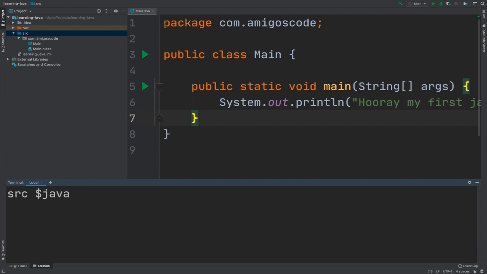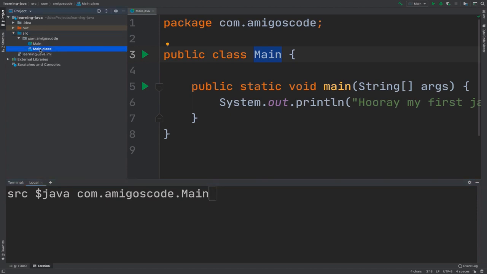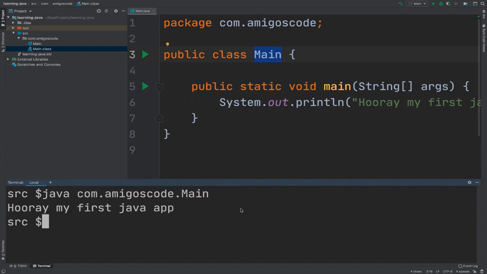I'm going to explain what a package is in a second, but right here you can see that the package is com.amigoscode, and inside we have the class called Main. So we need to say com.amigoscode.Main. Now the Main will refer to the Main.class. If I run this, you can see that, hooray, we have my first Java app.